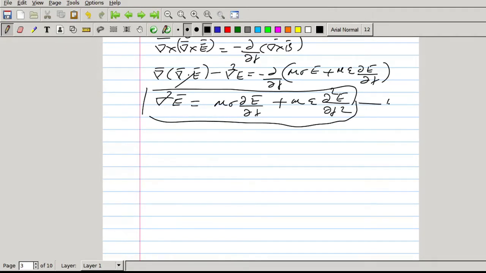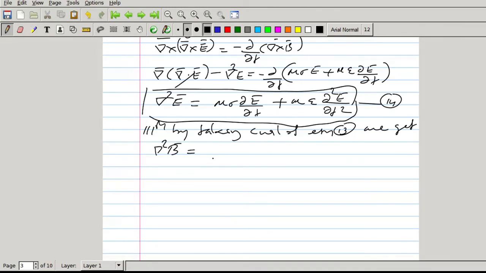Similarly, by taking the curl of equation 13, we get the expression for the magnetic field as del square B equal to mu sigma dou B by dou t plus mu epsilon dou square B by dou t square. This is equation number 15.